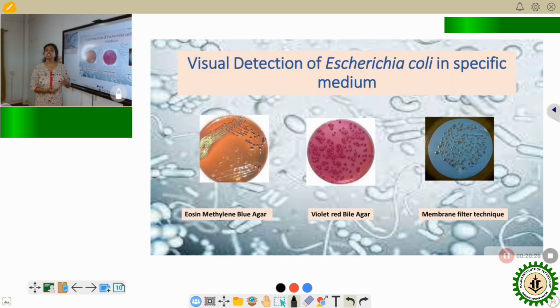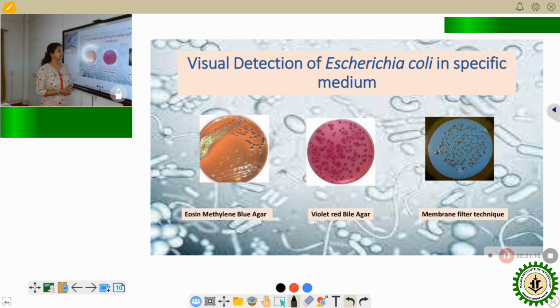Now when we want to visually detect Escherichia coli in specific tests, there are three ways by which it is done mostly. The first way, as I have already discussed, is that we can plate the sample in specialized agar media, using methylene blue agar. After incubation for 48 hours, we can see green metallic colonies with dark centers. There is a drop of bile that is precipitated in the media as well, like you can see in the figure.